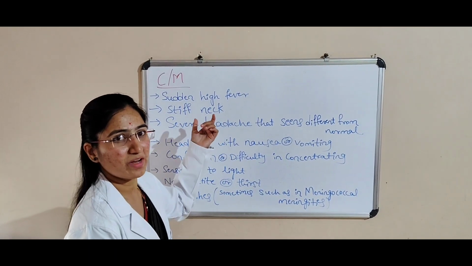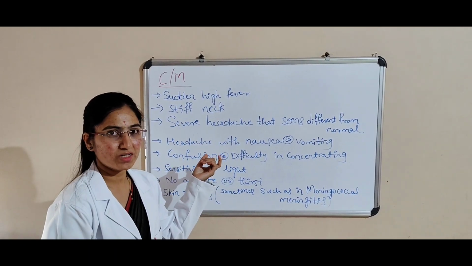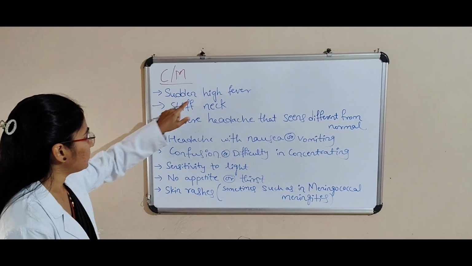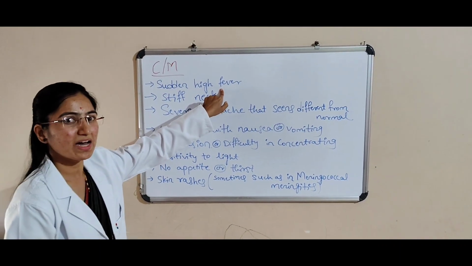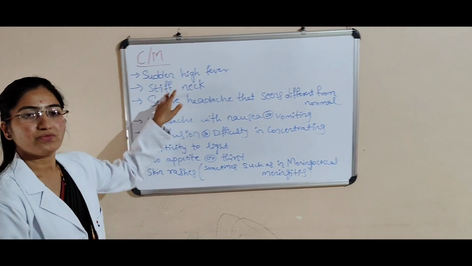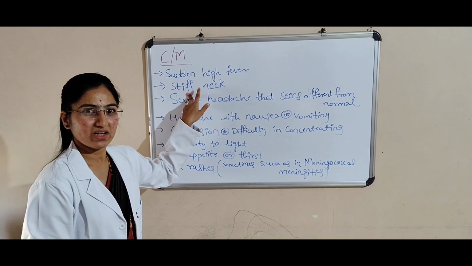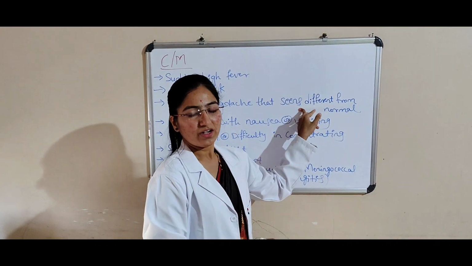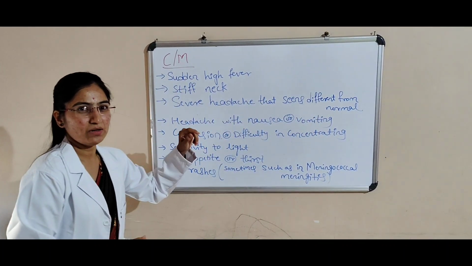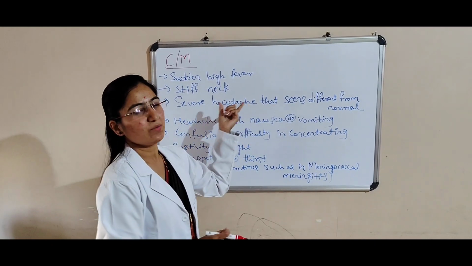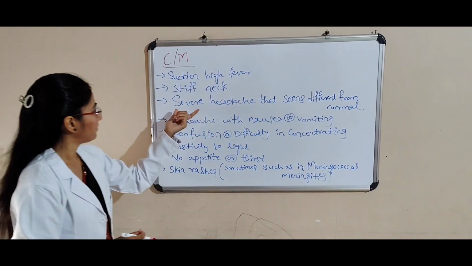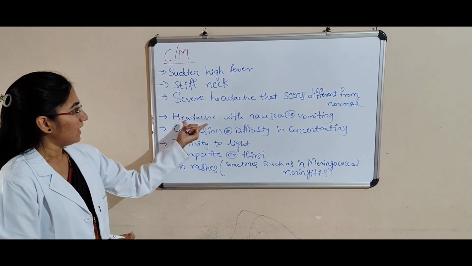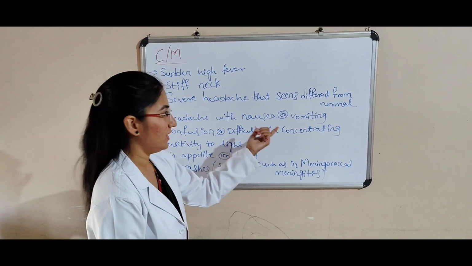Next, we will see the clinical manifestations of meningitis. First and foremost, there will be a sudden high fever, and then stiffness in the neck. And then a severe headache that seems different from a normal headache; it will be a very severe one. The headache comes with nausea or vomiting.